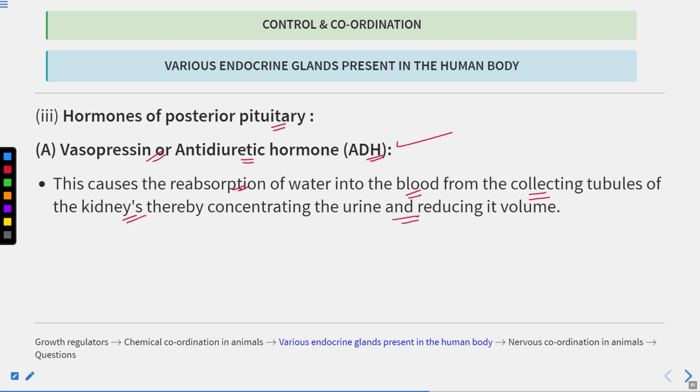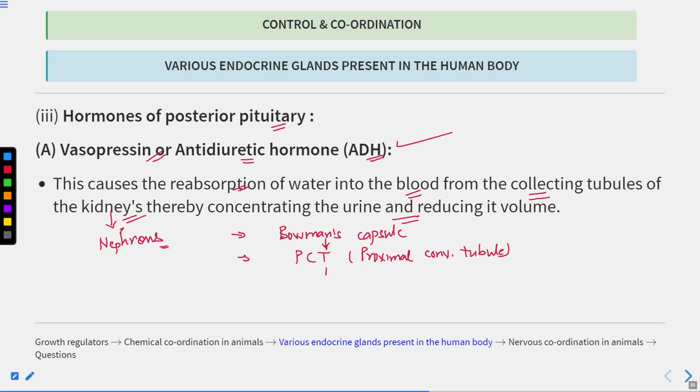So kidneys are made up of nephrons. Nephrons are the structural and functional unit of the kidney. Okay, and what are the parts of the nephron? It is the Bowman's capsule, which is a cup-shaped structure, and this consists of the glomerulus. We have the Bowman's capsule, then the Bowman's capsule leads to the proximal convoluted tubule.